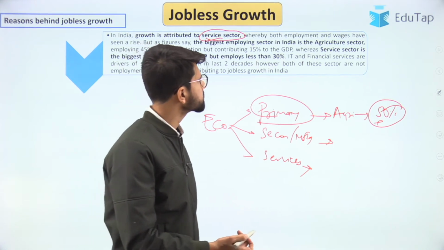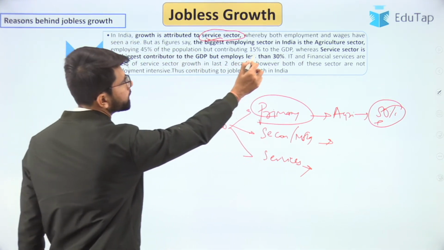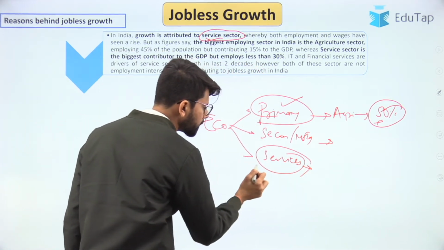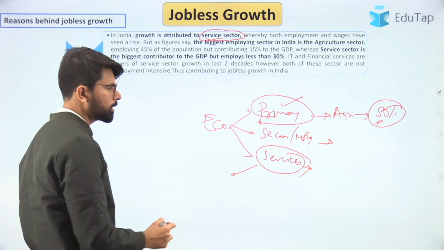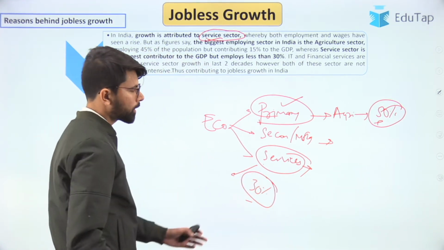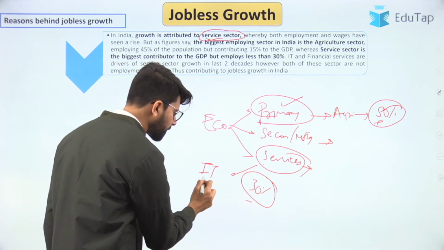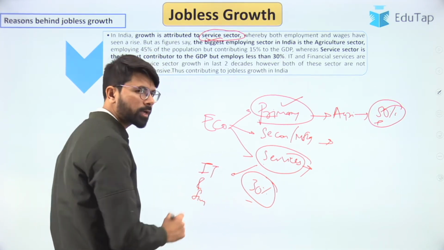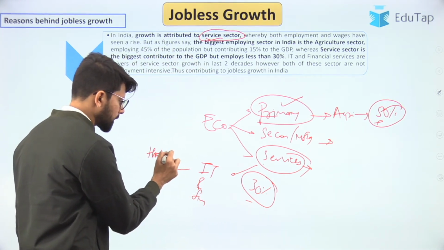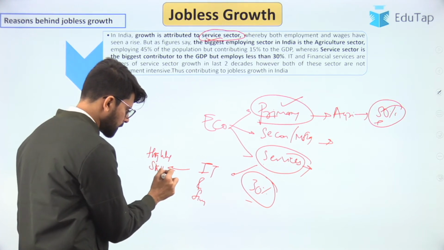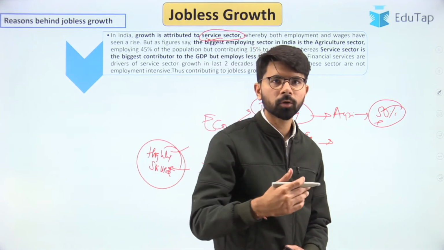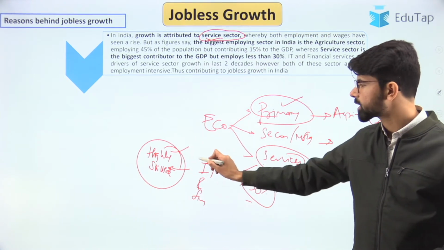So what we have witnessed is that the GDP contribution is majorly made by the services sector, and the employment it contributes is just around 30%. It is majorly driven by the IT and financial services sectors, which are highly skilled jobs, hence the people do not possess adequate skills to go and get a job in the services industry.